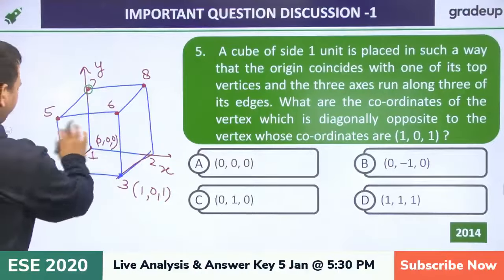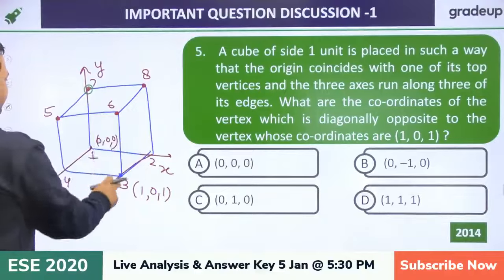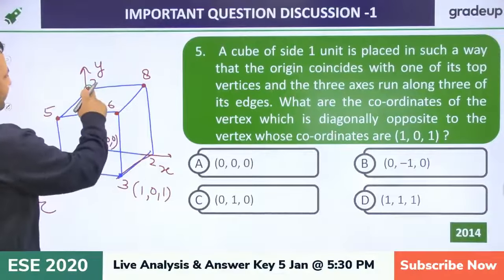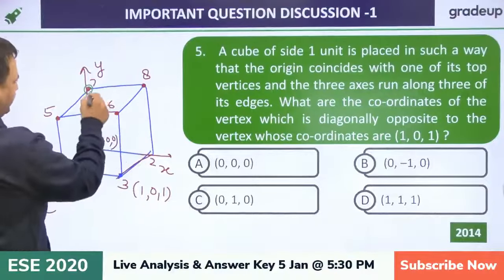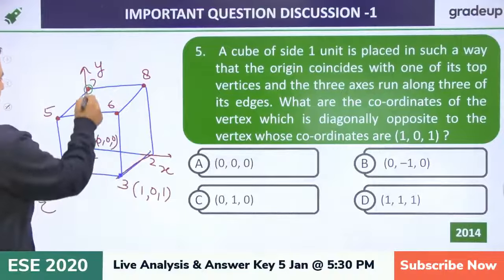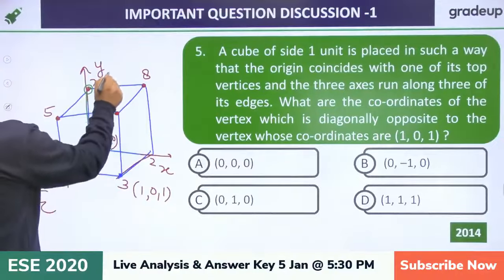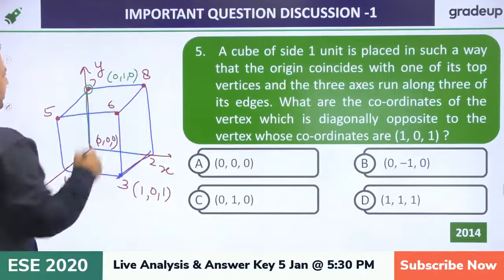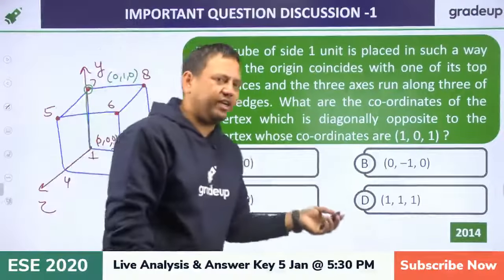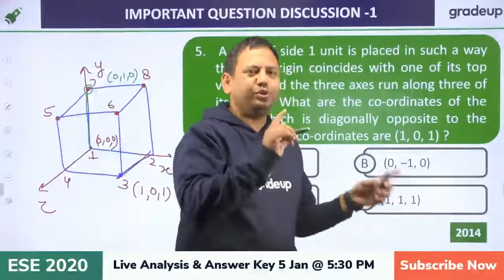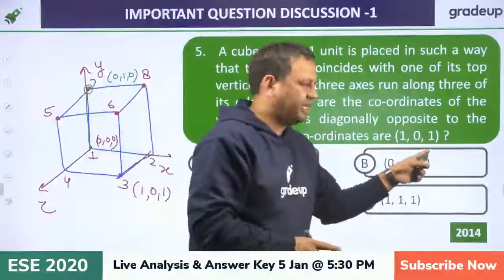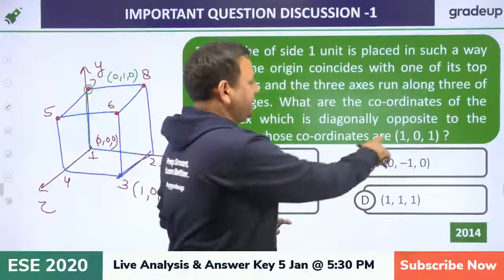Why? Because we are saying 4, 5, 3, 6 are on one surface, and the other surface is what? This is 7, 8, 1 and 2. So this point is nothing but 0, 1, 0. Or simply, if you want to calculate the diagonally opposite of any vertex, you just reverse the number. So 1 would be 0, 0 would be 1.